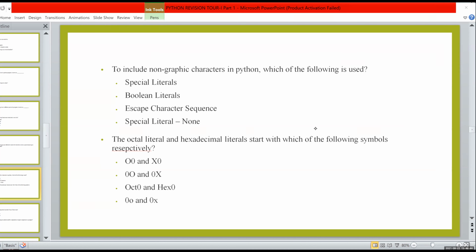So which is the correct answer? The last one. Here we are using 0, but here it is capital letter O, here it is capital X. So the correct answer is the last one, 0o and 0x. O and X are small letters. Then you just write the binary representation also, it is 0b.